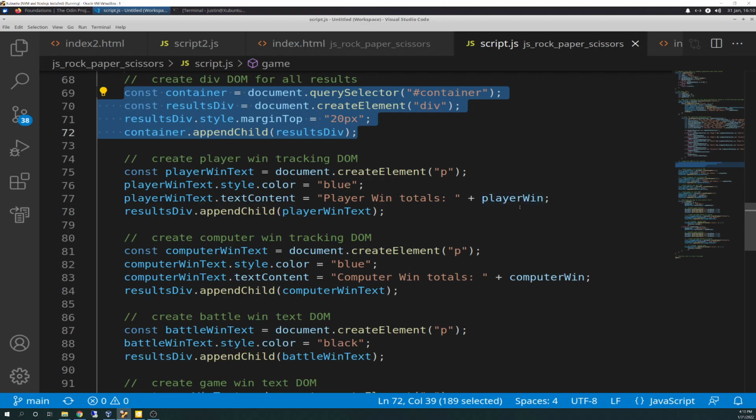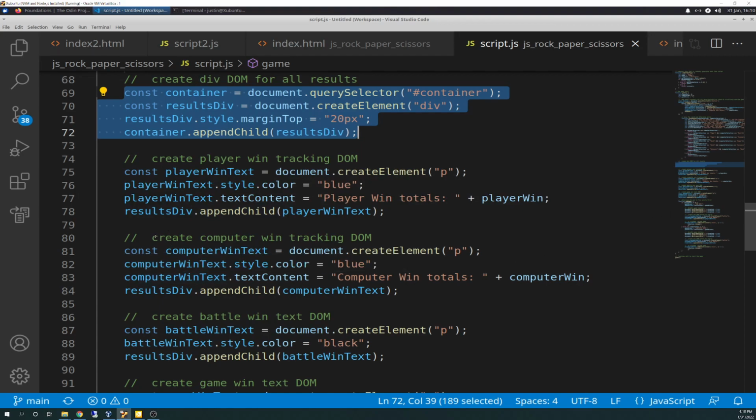We'll go back to that, so keep that in your mind. So playerWin and computerWin are iterable. They start at 0 and they do exactly what it sounds like. It's the winning count. It's going to iterate up from 0, 1, 2, 3, 4, 5, and it'll stop at 5. So this appends child playerWinText to resultsDiv.